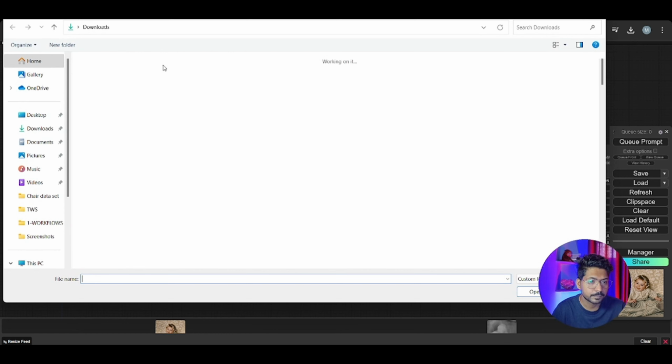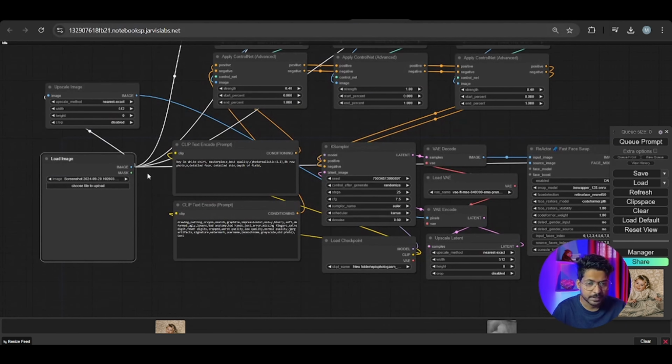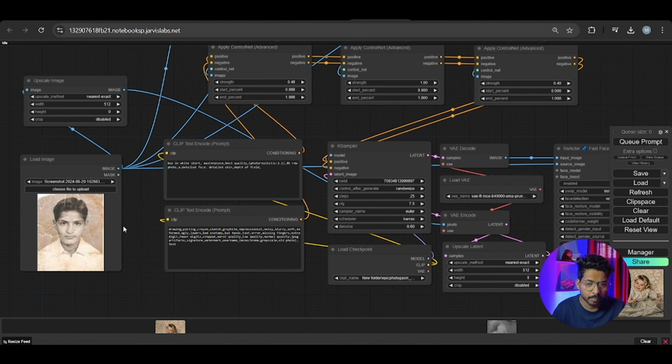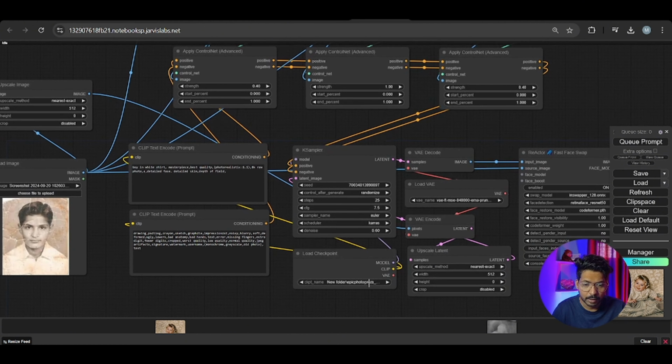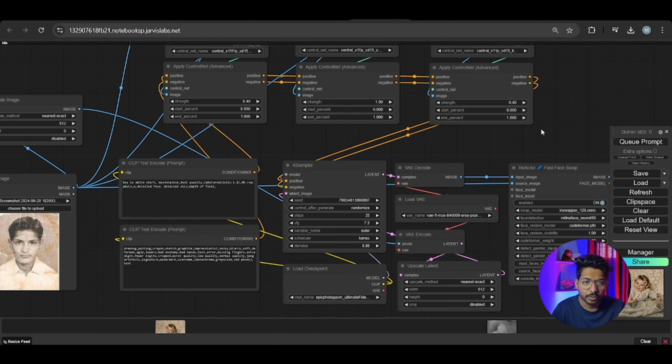Like this one. I have already downloaded some images. So let's take this one. This is the first image. "Boy, white shirt, masterpiece." This is the simple prompt and negative prompt I give. And let's choose the model. I use the Epic Photogaz model, so you can use that one.